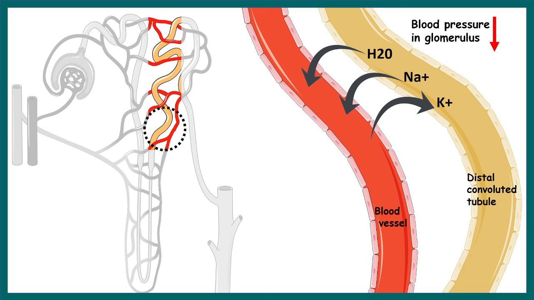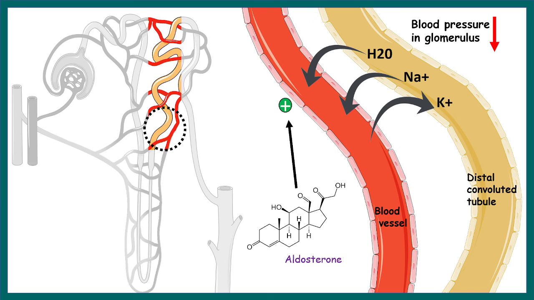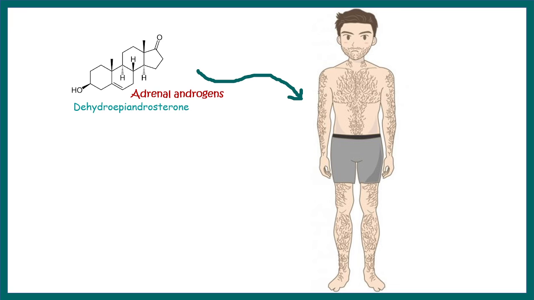As a result of this, blood pressure in the glomerulus decreases. Aldosterone positively regulates water uptake and sodium uptake, but negatively regulates potassium uptake. So it kind of allows potassium to be secreted, and this is super important information for you guys. Now let's talk about the androgens.